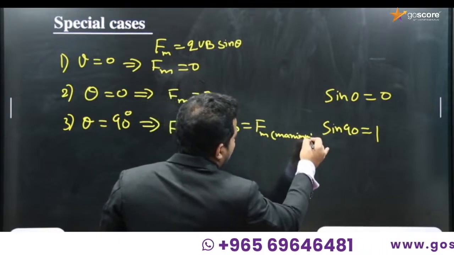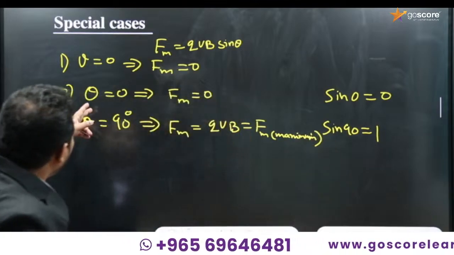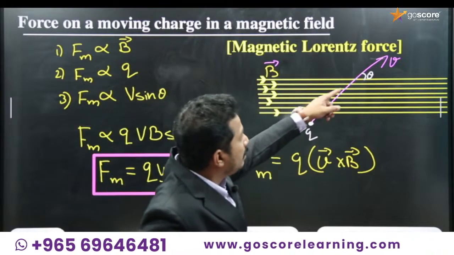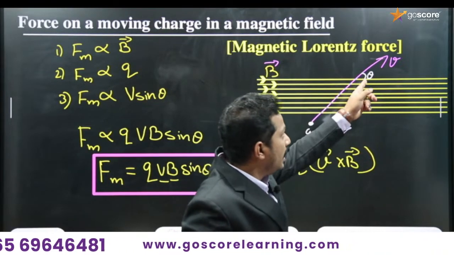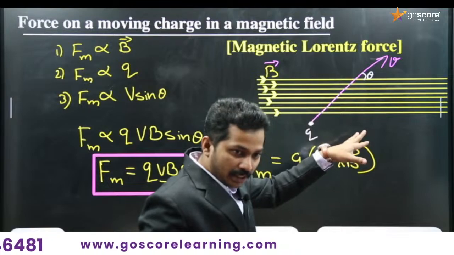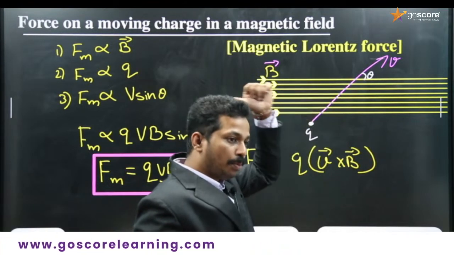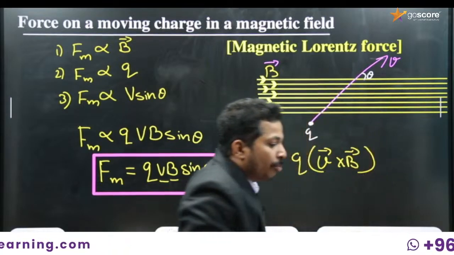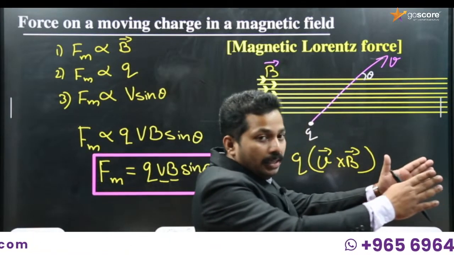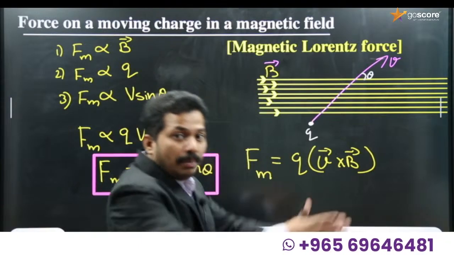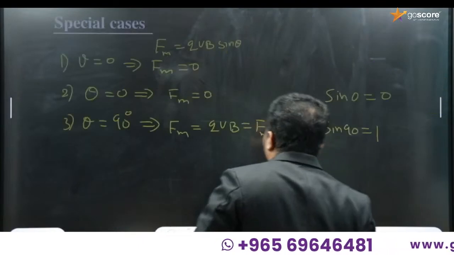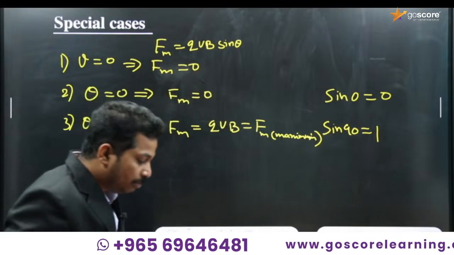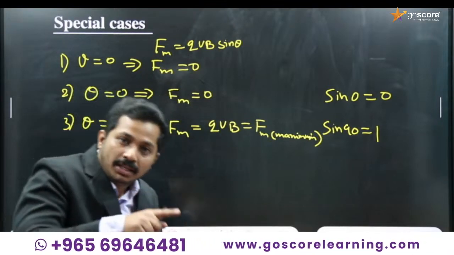So what is the implication of this? Theta means the angle between V and B. Theta is 0 means V and B are in the same direction, or in the opposite direction, so theta will be 180. If the charge is moving along with the magnetic field, theta is 0, so force will be 0.